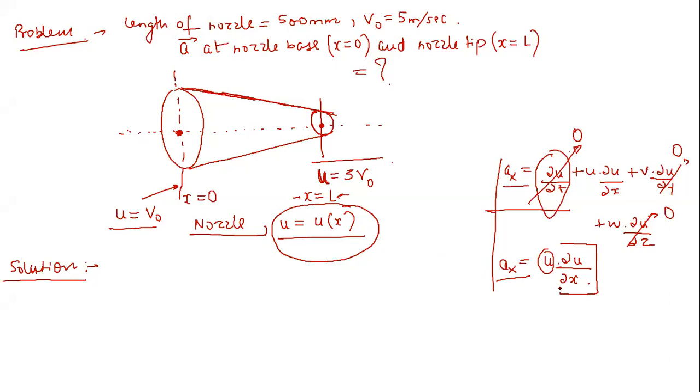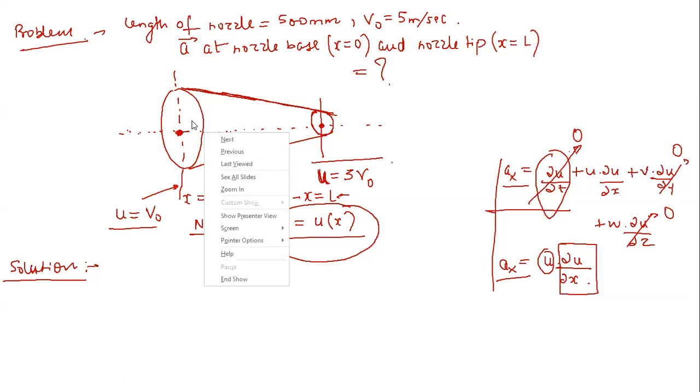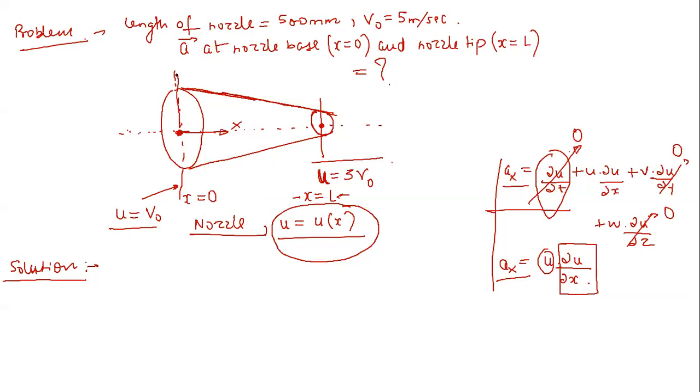So if we somehow find an expression for u as a function of x, that means relate u with the distance we are moving from the nozzle base towards the tip, let's say if I establish a coordinate system here, and relate it to v naught and 3v naught, then we can find out delta u by delta x. So now just tell me how to find this.